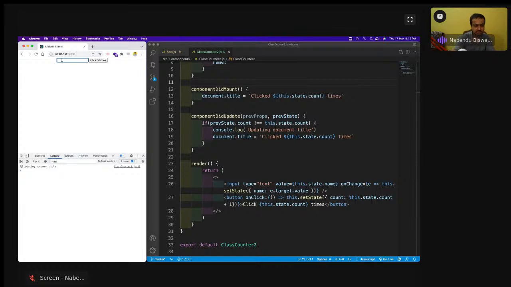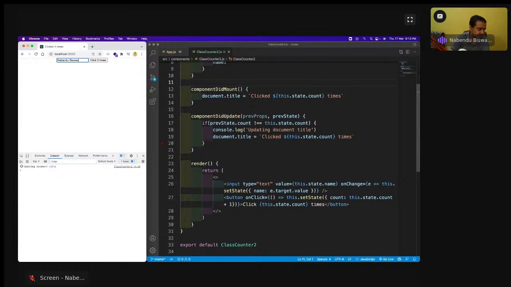But when I type in the input, see, updating document title is not coming, and the count is not increasing, because I'm not updating the count. So the previous count and the current state count will be the same. That's why this will not run. This is the way we do conditional rendering here.